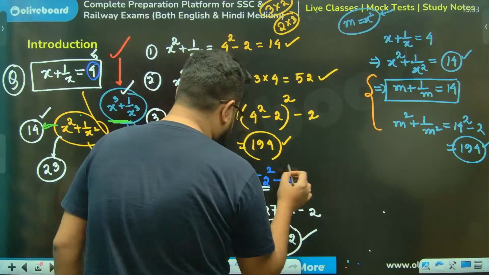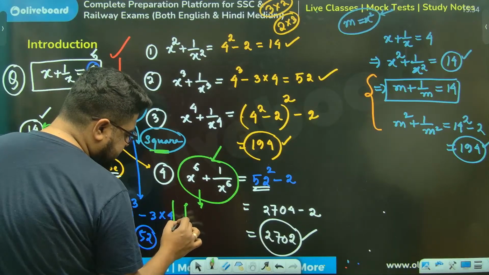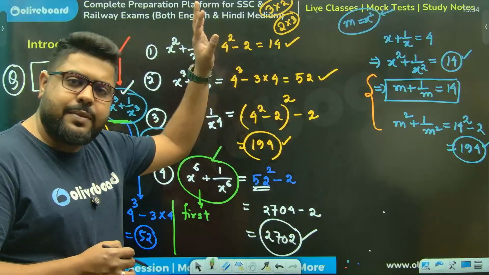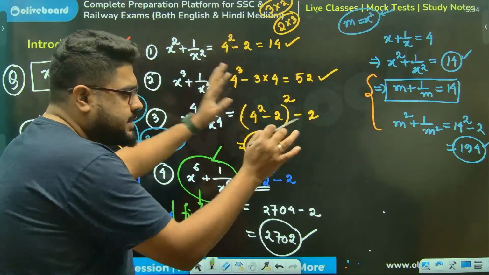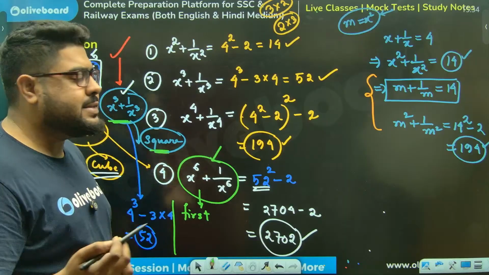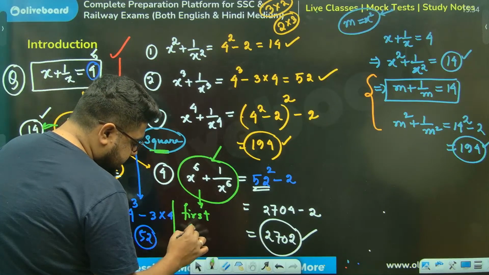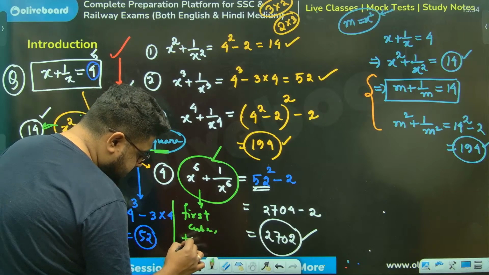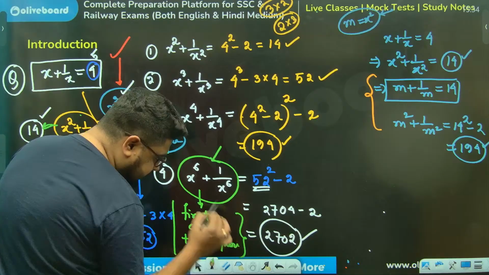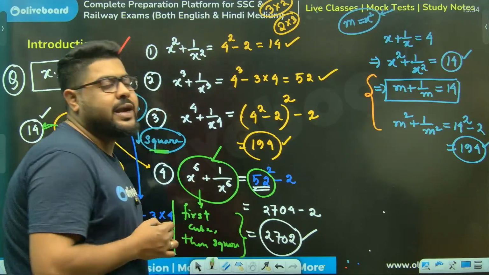So just write it like this. Please take a little notes, because whatever I'm writing, I'll give you as notes. But always take a couple of lines as your own notes, in whatever language you prefer. First cube, then square. That is a better approach, because the square of a bigger number is easier to find.